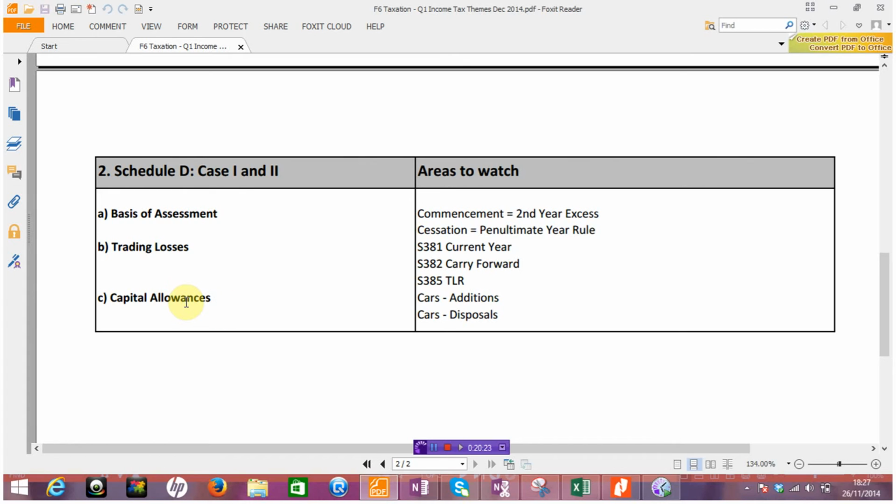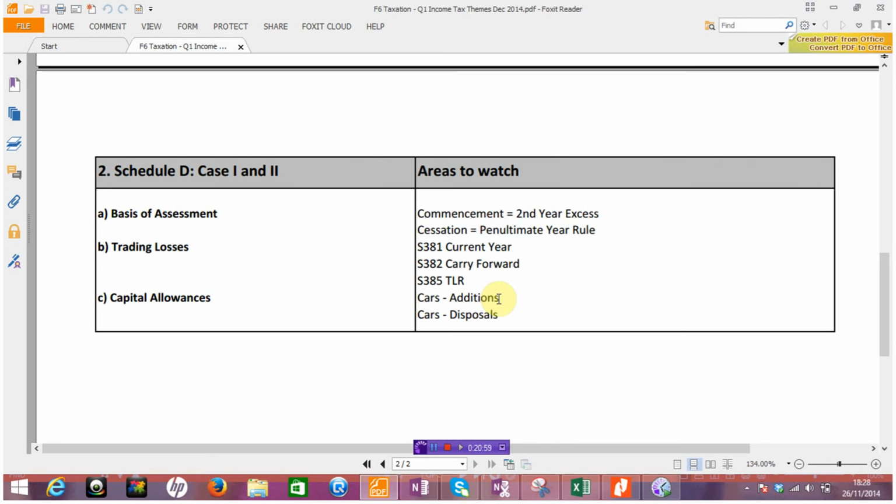Okay, now in terms of capital allowances, well, for Schedule D purposes, there are a variety of tricks that the examiner can play, and in particular, I think that cars are again an area that are very, very important. Certainly additions, what value we're including in our little first box. Do remember that our starting point for capital allowances is aiming to get a figure for closing costs for items that are in use at the end of the year, and we're looking to apply 12.5% for that.